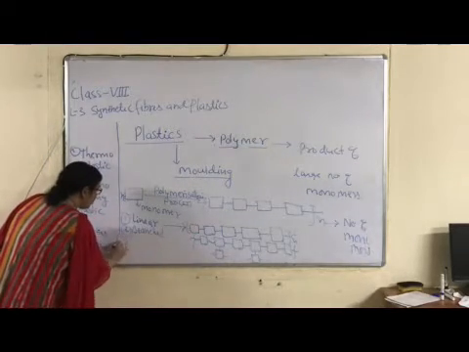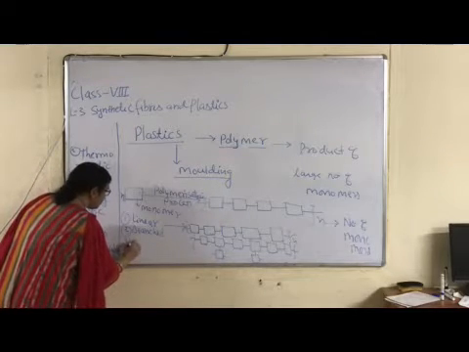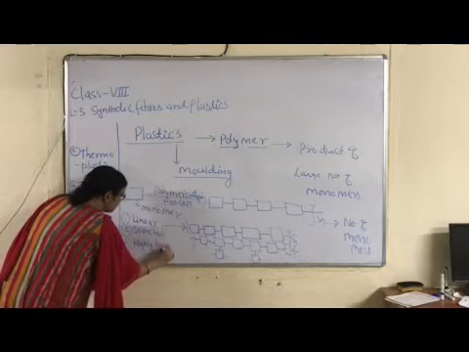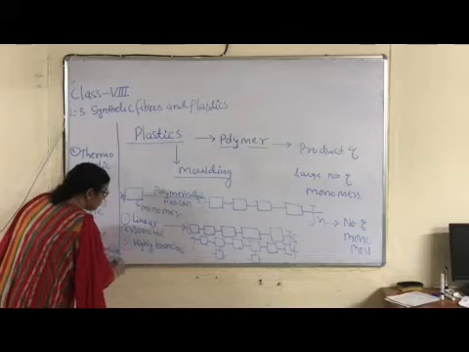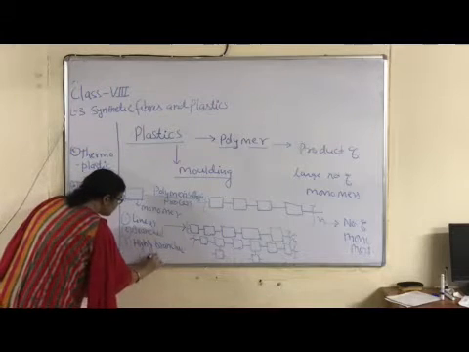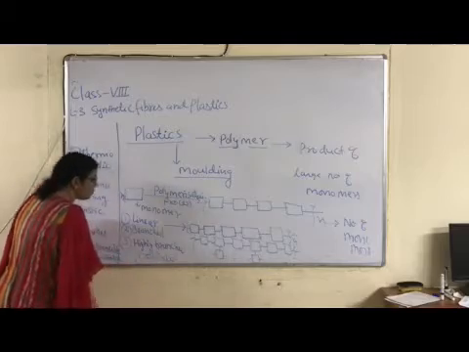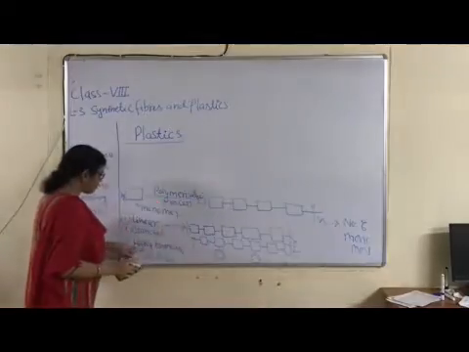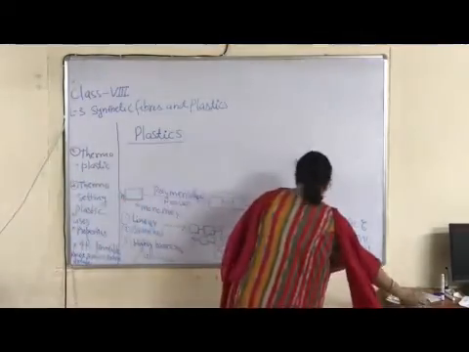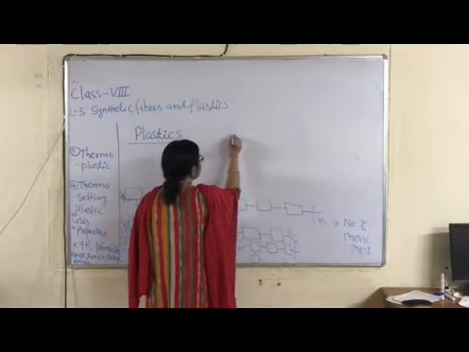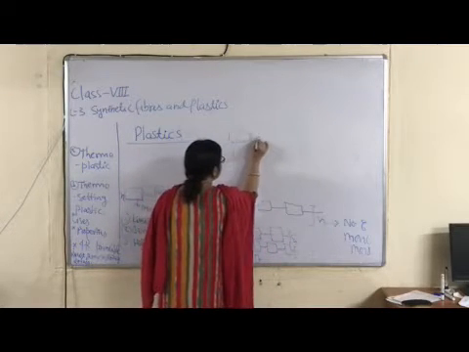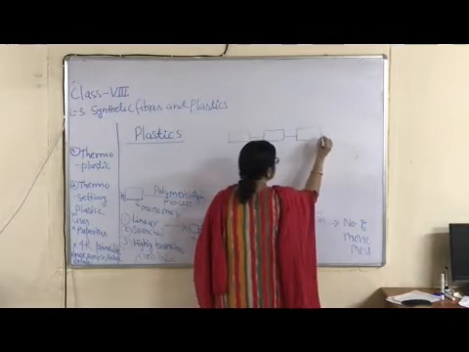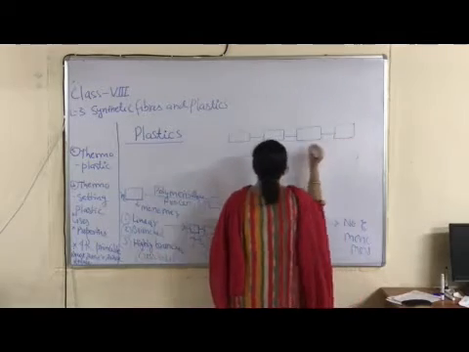Now, third type of polymer is highly branched or cross-linked polymer. Children, I am drawing the structure of this highly branched or cross-linked polymer like this. First of all, first step is common. Addition of n monomers in linear manner. Right?